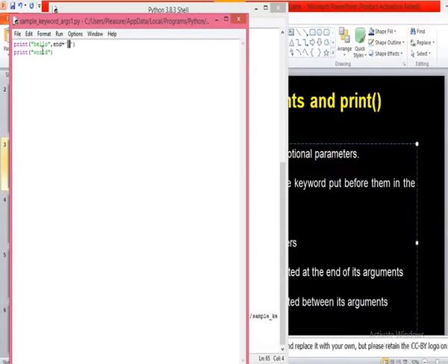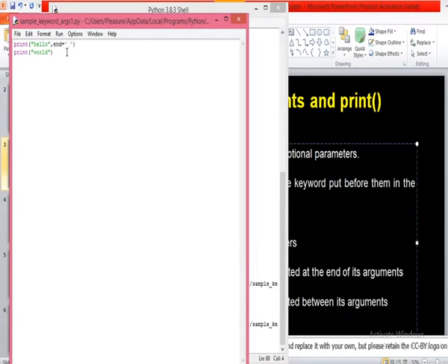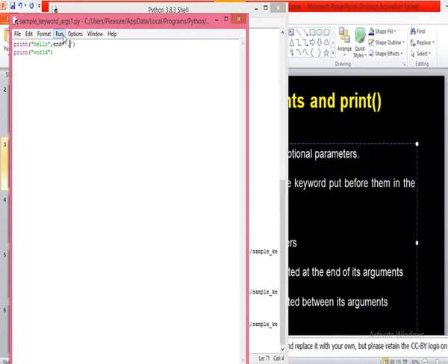So between the output it has to add a space, instead of a new line. That's why now you are getting hello space world. Are you getting my point? So this end optional argument is indicating what is the character or what is the data to be used for separating the outputs. Now if I use a comma here, you see hello comma world. So the end optional argument is specifying what is to be printed at the end of output.